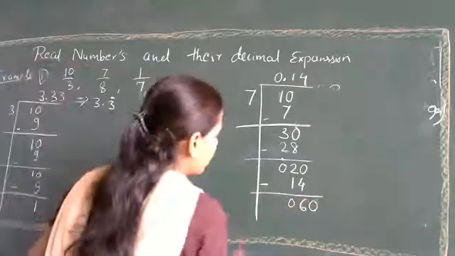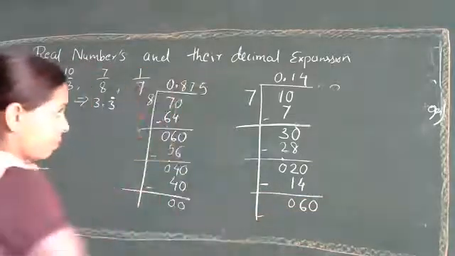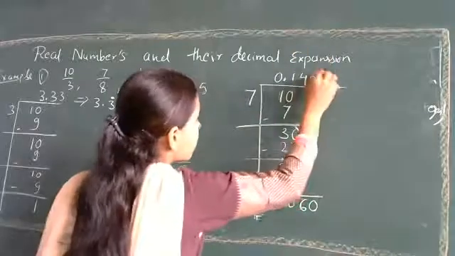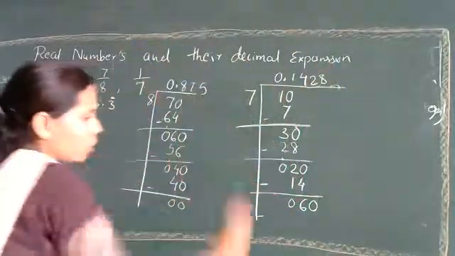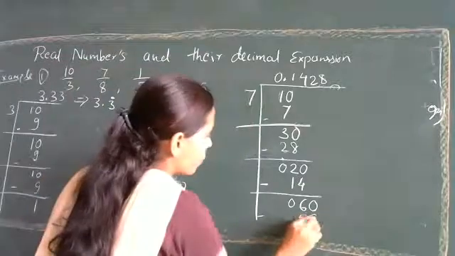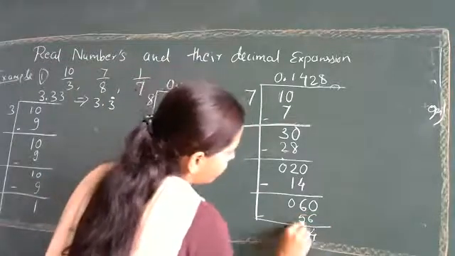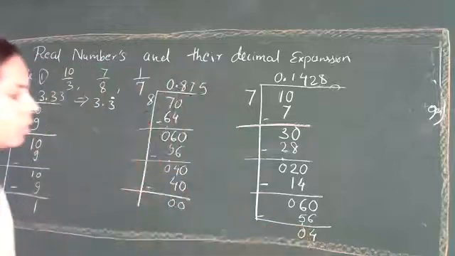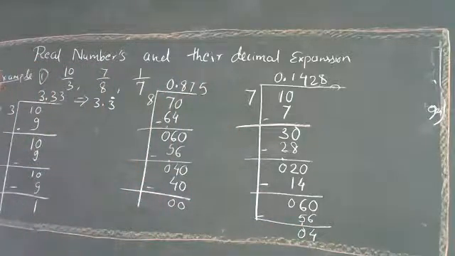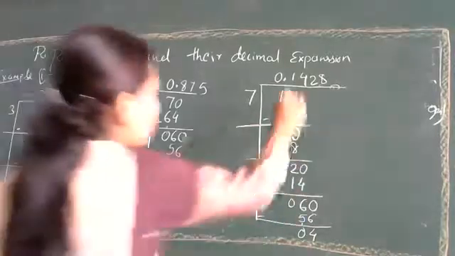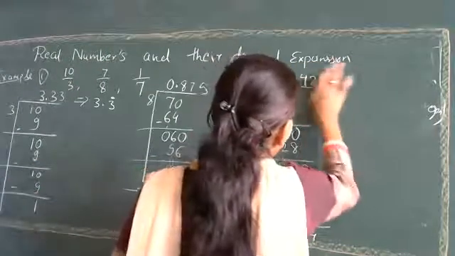If it is 60, then 7 8s we can use, right? What will remain? Again 4. Now, how many decimal places should we go to see whether this will repeat or not?